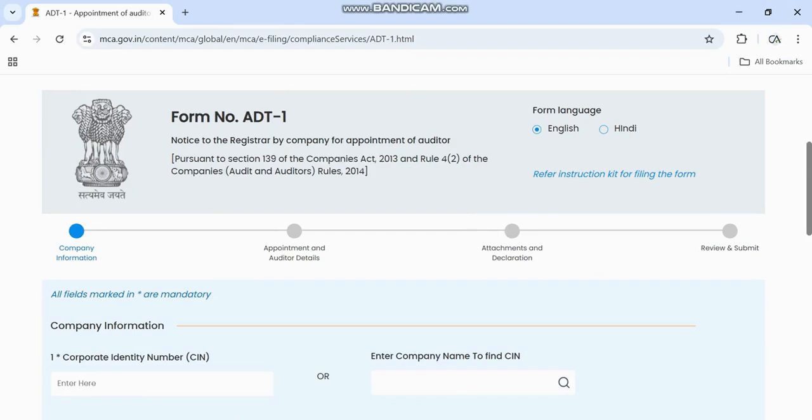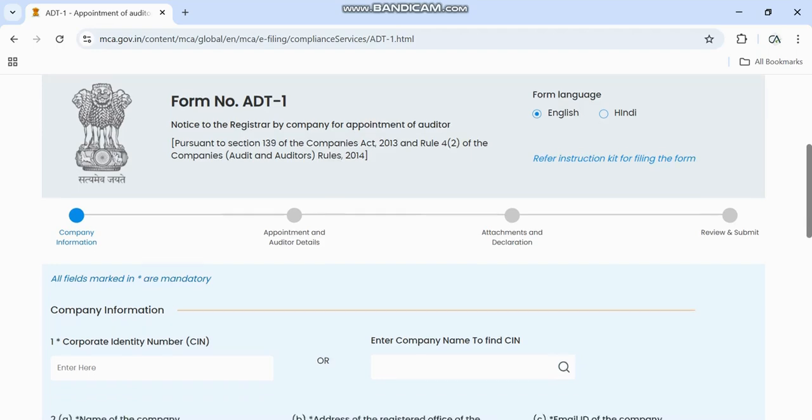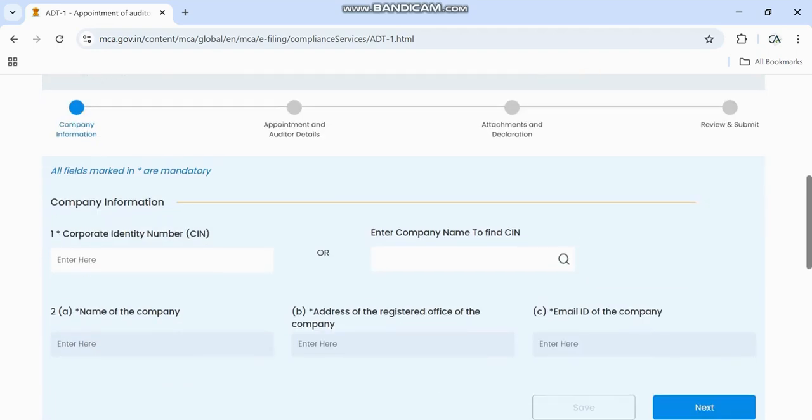Today we will see the details about form number ADT1, the live filing on the MCA V3 portal. This form is to be filed. It is a notice to the Registrar of Companies for appointment of an auditor pursuant to section 139 of the Companies Act 2013 and Rule 4(2) of the Companies (Audit and Auditors) Rules 2014. We will file it live.